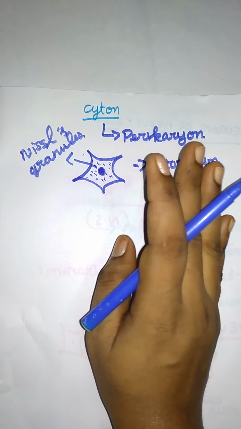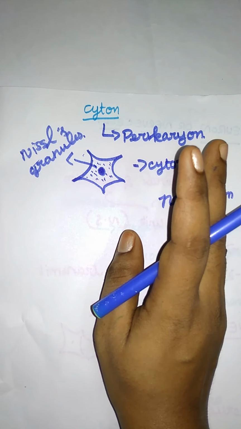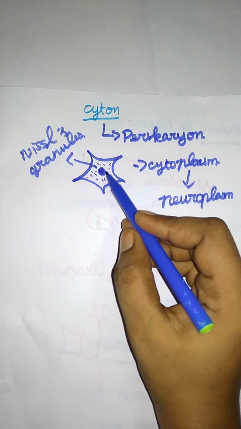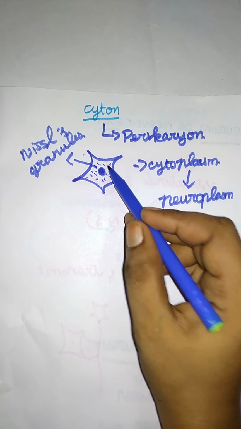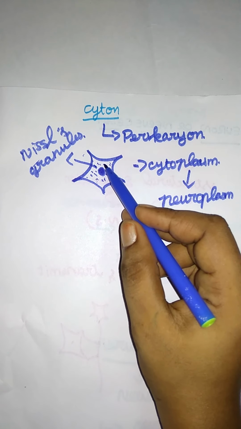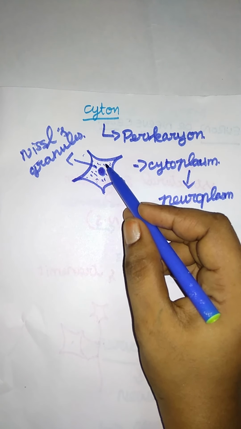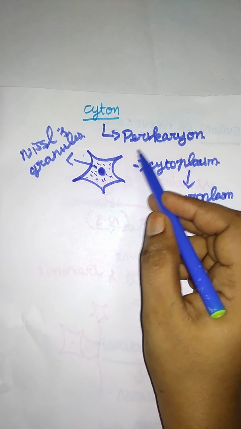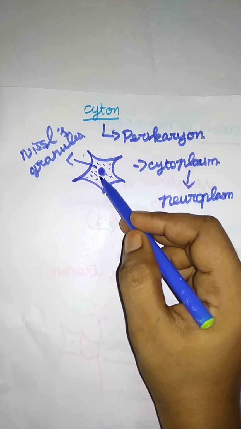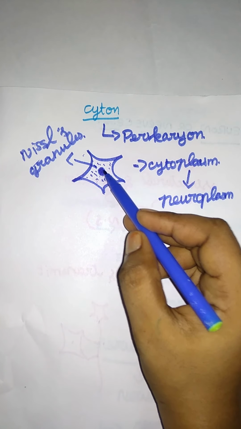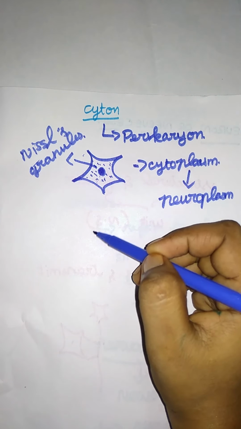Several nerve fibers are present in the cytoplasm of the neuron's cell body, which help to carry nerve impulses away from the cyton, because the impulses are received with the help of dendrites. The dendrites send the message to the cyton, while the nerve fibers send the message out from the cyton.